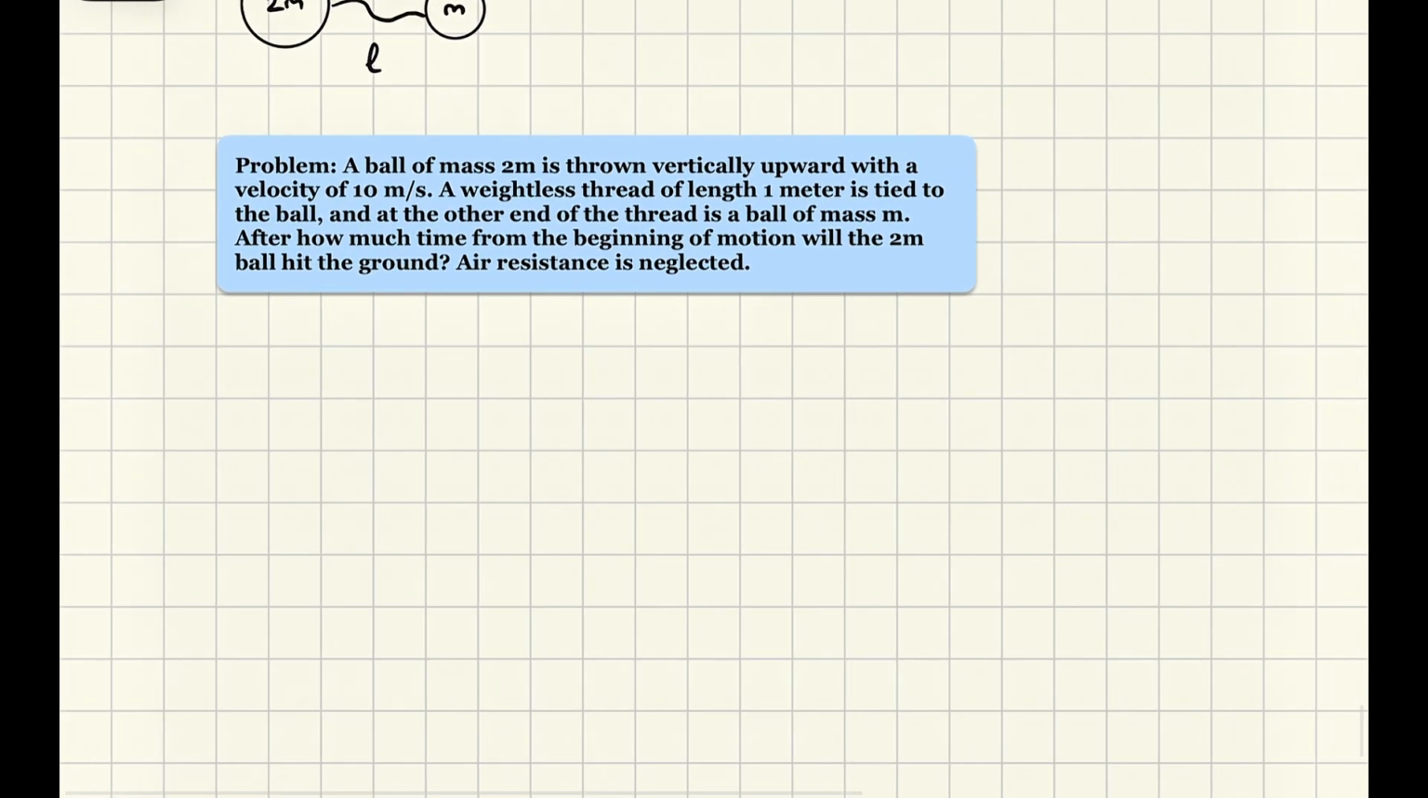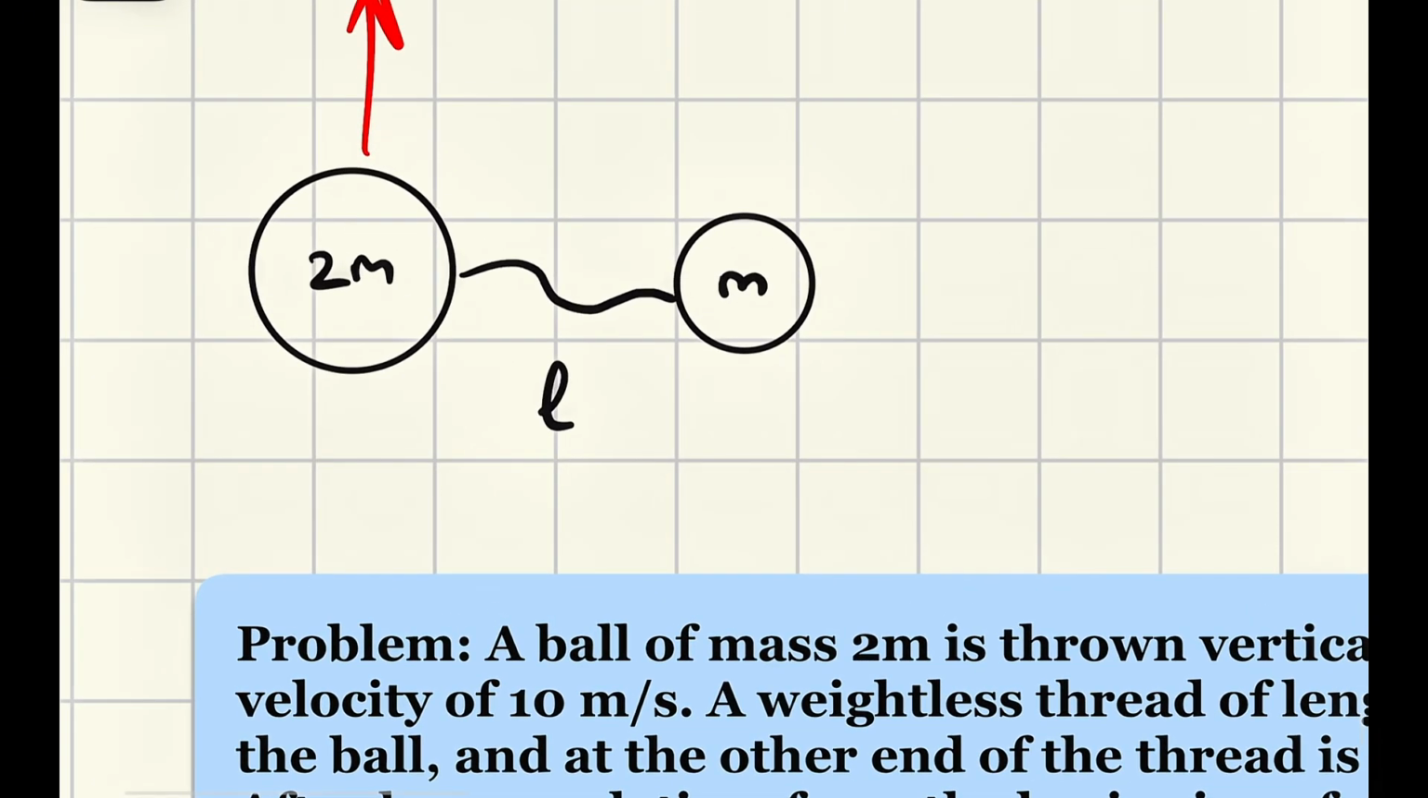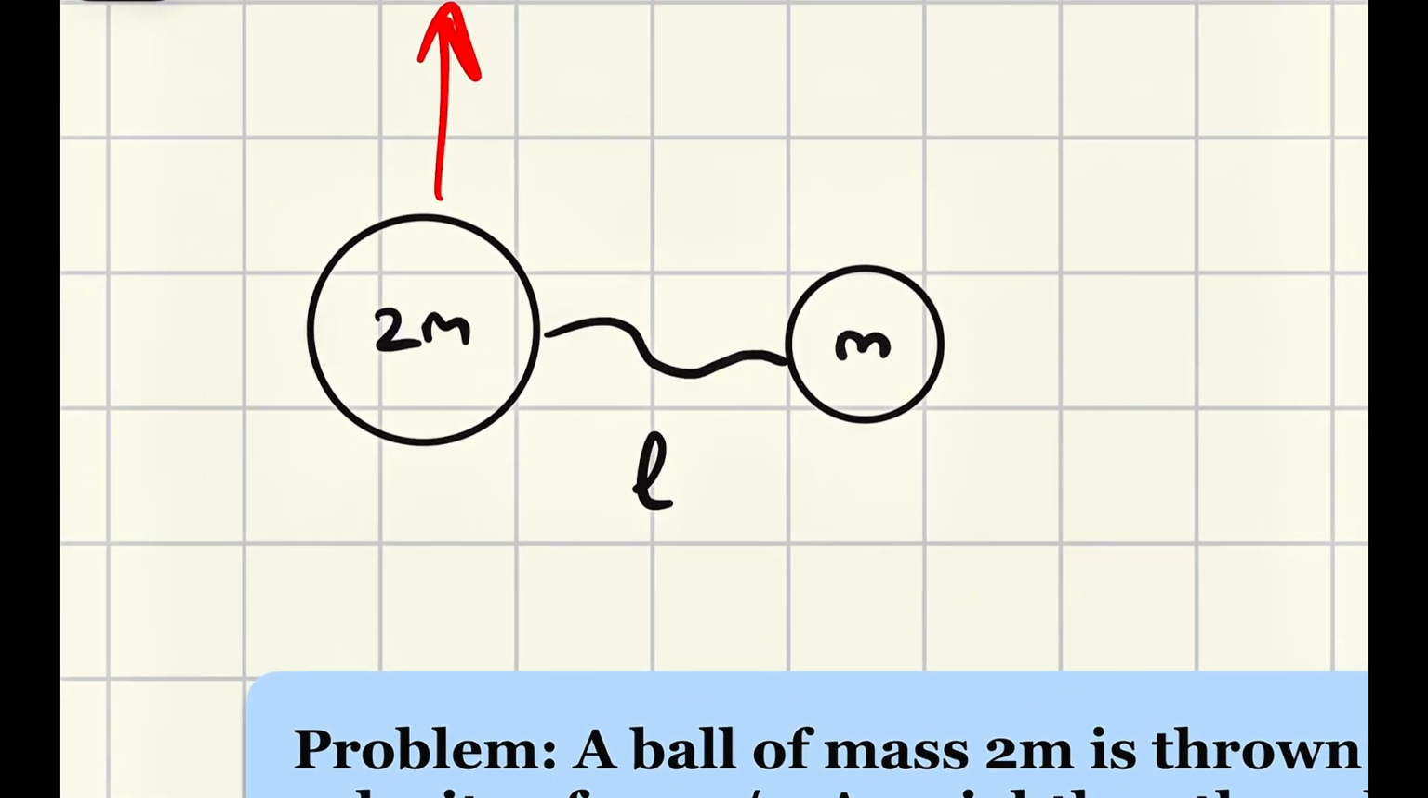So to solve this problem, we must be able to imagine it. You see something like this, yeah? There is a ball of mass 2m, and also another ball of mass m, and they're connected with a rope like this, which has a length of L.